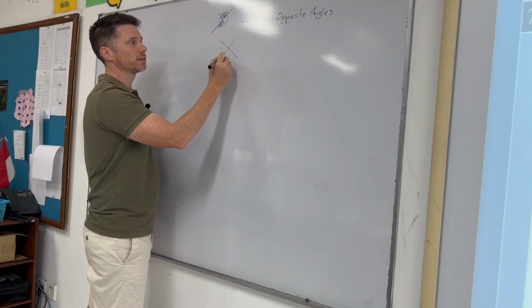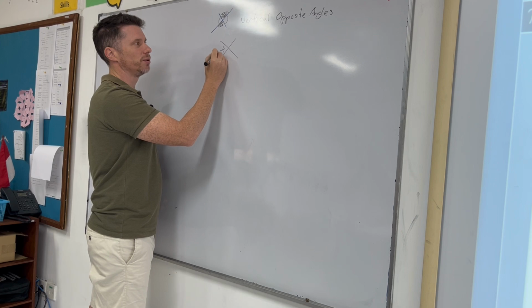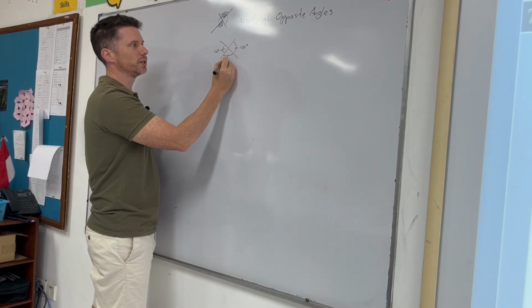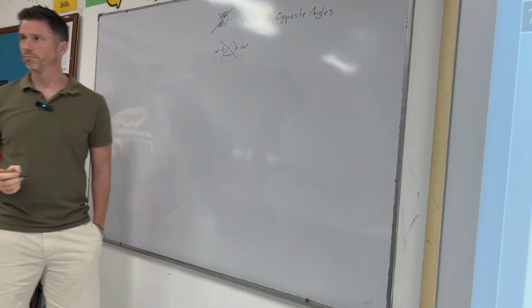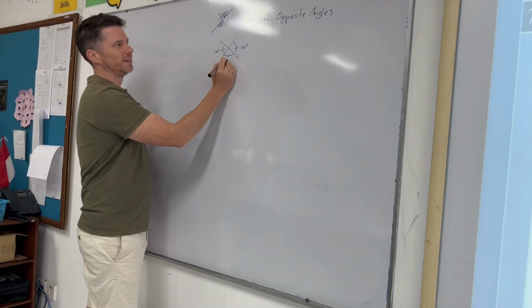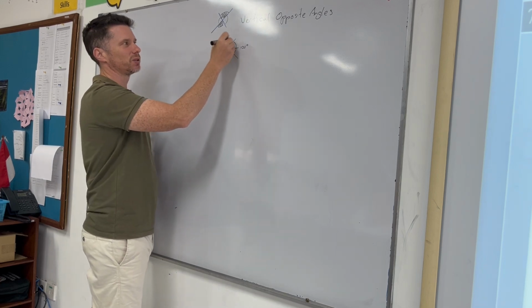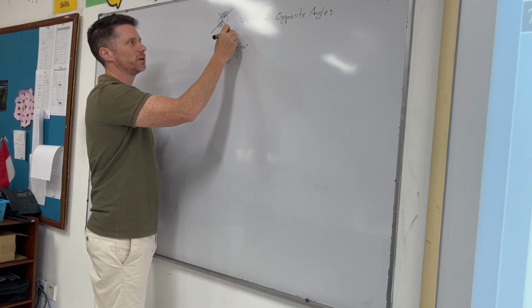Well, in any X, if this angle is, let's say, 100 degrees, then this angle is also 100 degrees, which means we also know that this angle is what? 100 degrees? No. This angle would be 80 degrees because that's a straight line. And they all add up to 360, so this is also 80 degrees.